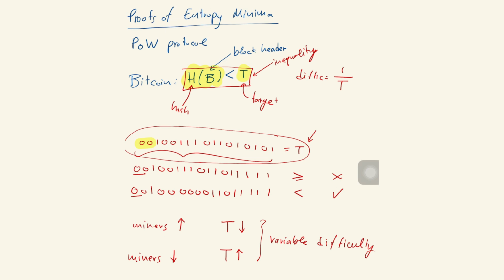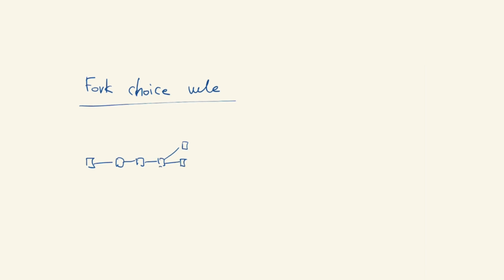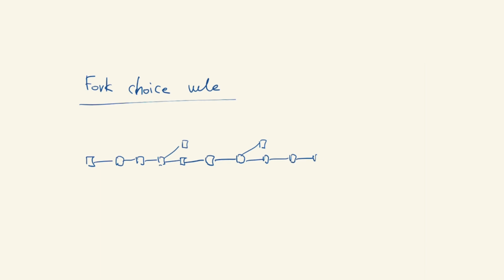So let me go into what is the fork choice rule. When we are talking about chains and block trees, we have this idea of a fork choice rule, which tells you that you start at Genesis, blocks are being produced, and then at some point you may have a fork due to either adversarial behavior or due to two honest miners mining two different blocks almost simultaneously. And these things will tend to be resolved, and they just become temporary forks, right?